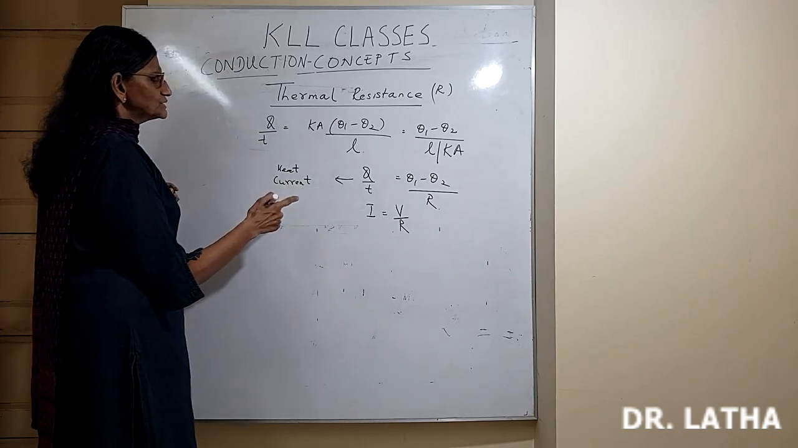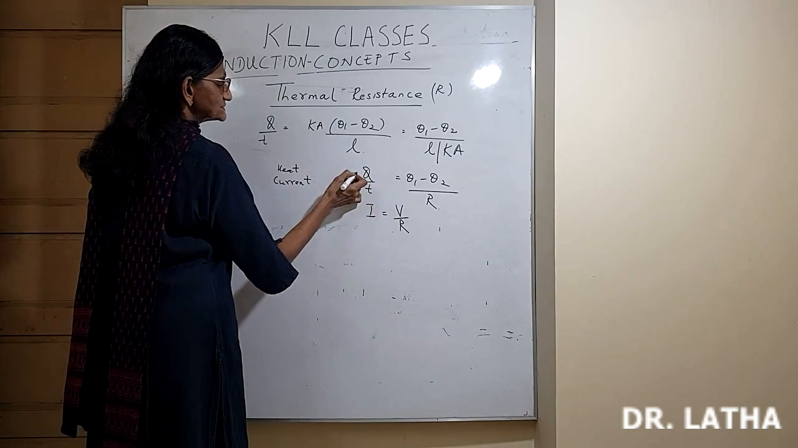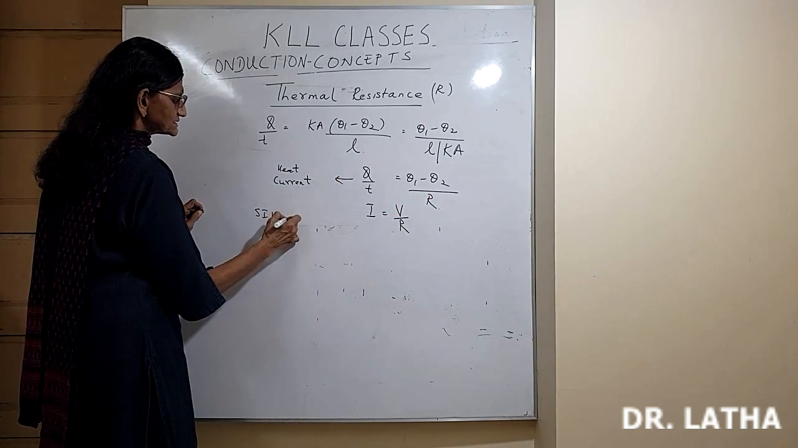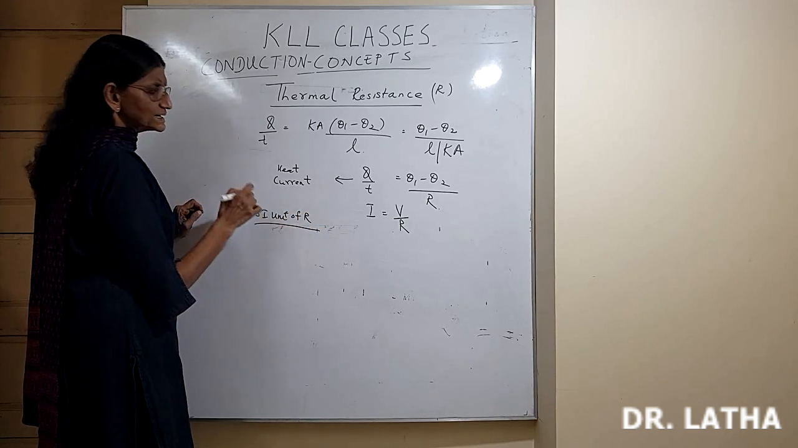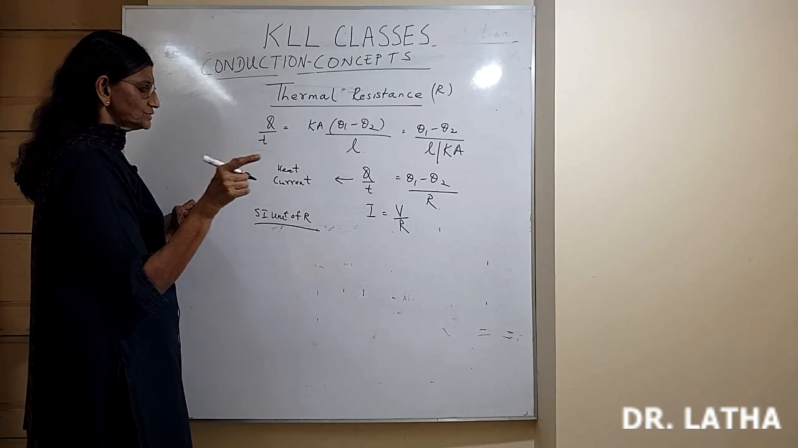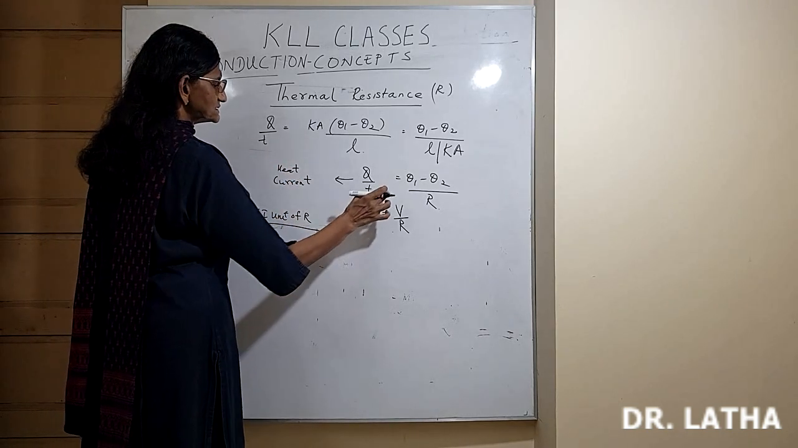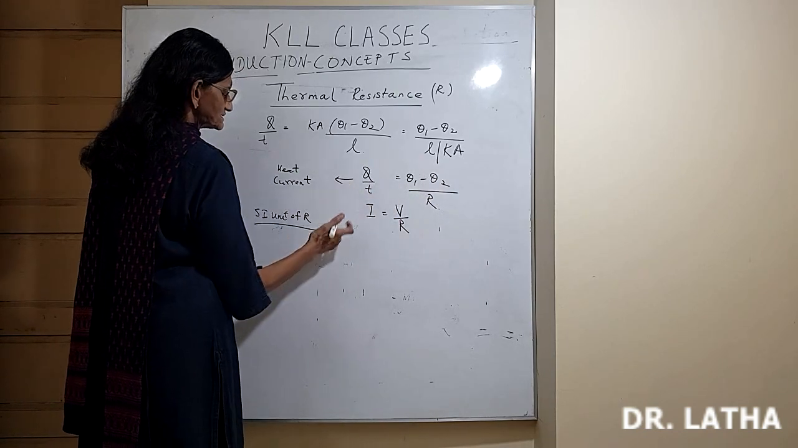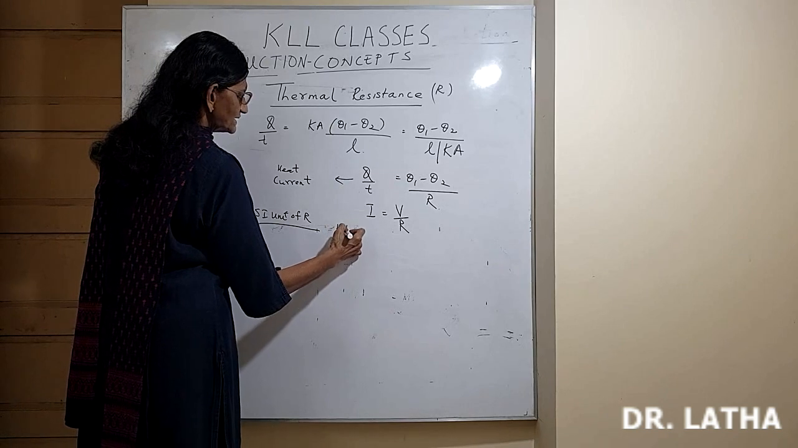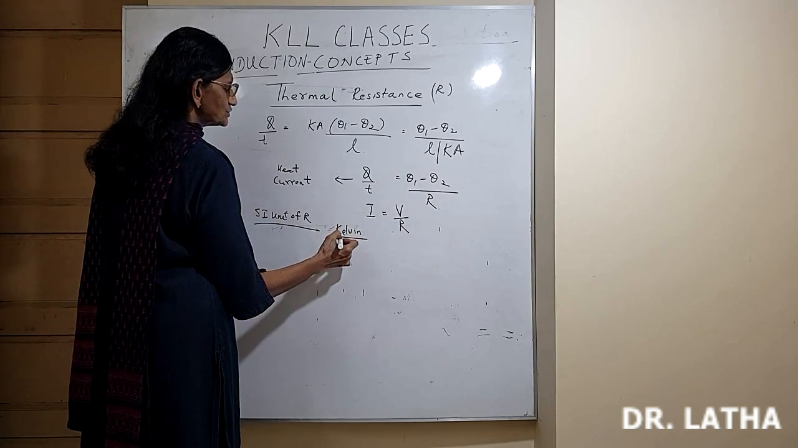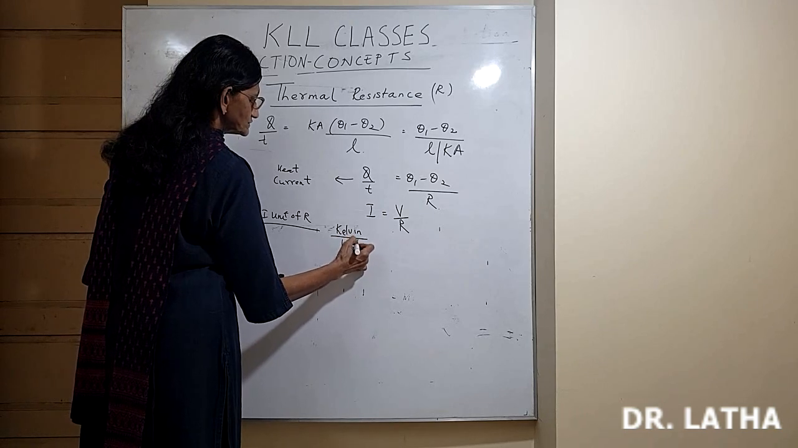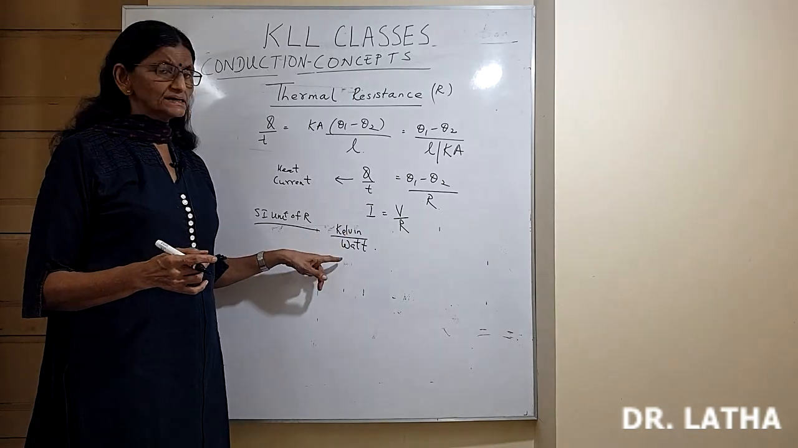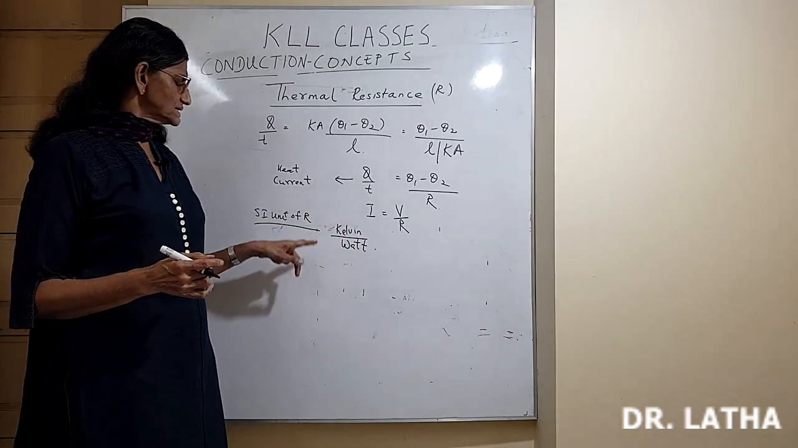So what is the SI unit of R? If R comes to this side, Q by T goes to the other side. I am talking about thermal resistance; in current electricity you know it is ohm, so I am not going into that. SI unit of thermal resistance is (theta 1 minus theta 2) divided by Q by T. So theta 1 minus theta 2 is in Kelvin, divided by Q by T, which is joule per second, watt. So the SI unit of thermal resistance R is Kelvin per watt. That's the SI unit.